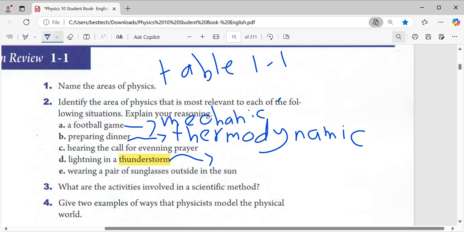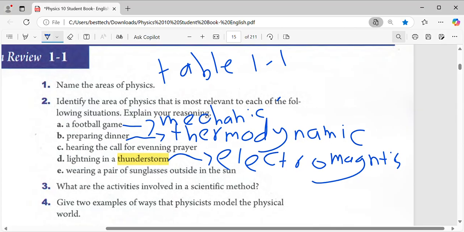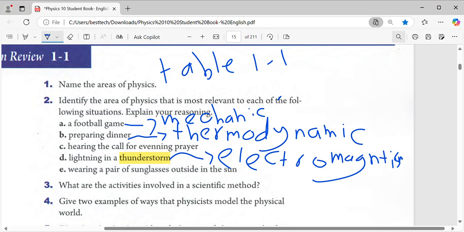So electricity and magnetism. So electromagnetism. Okay.